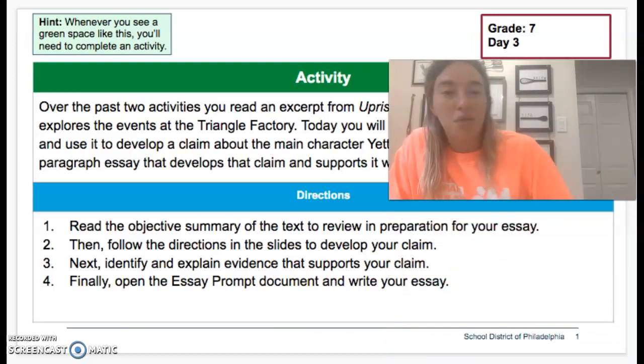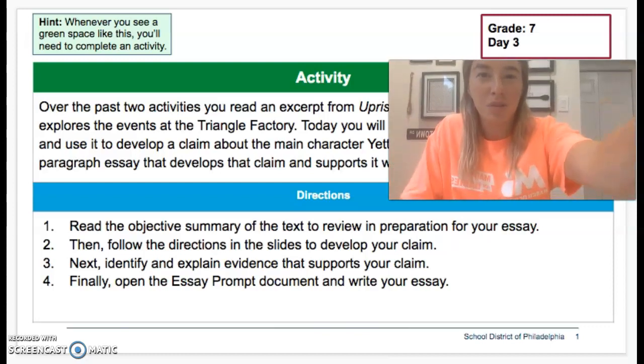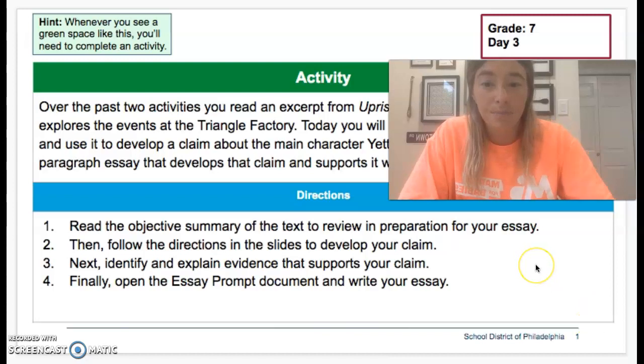So you guys are learning to write 3-paragraph essays very, very quickly, unlike when we spend probably 2-3 days on them. Now you're getting them in one day. This might seem like a lot of work at first, but it's actually going to be really helpful for you, because sometimes we spend a little bit too much time on our essays. So this is good for us to get that practice.